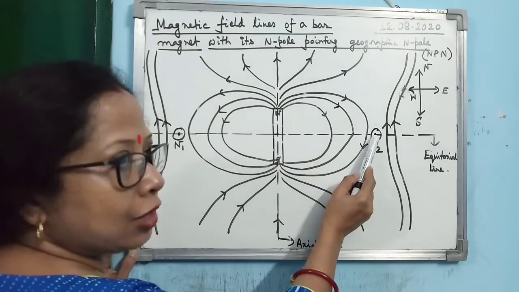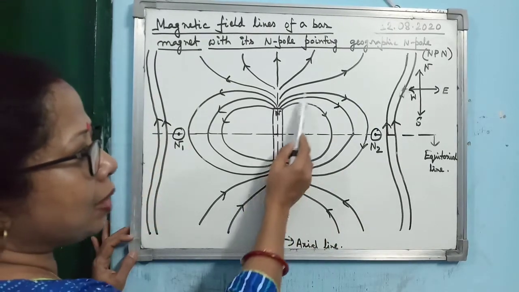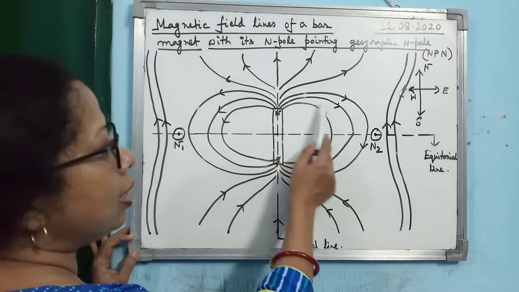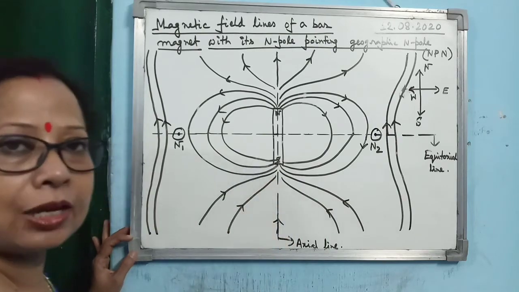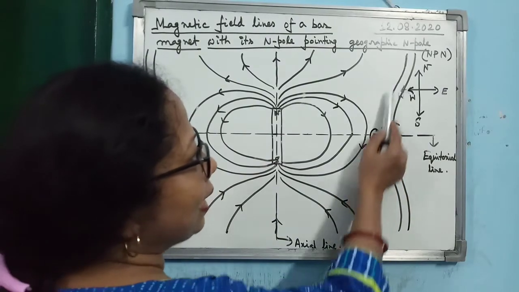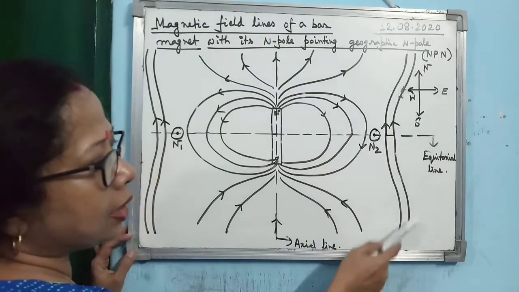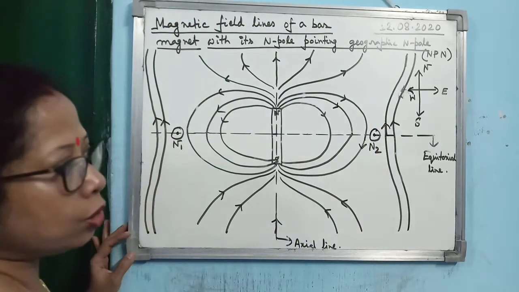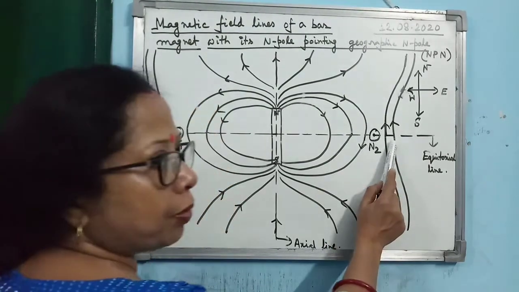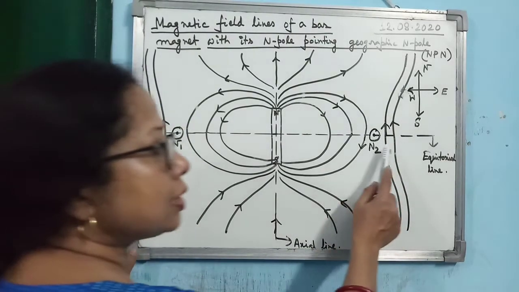And now if you consider the neutral point, at the neutral point the Earth's magnetic field and the bar magnet's magnetic field are cancelling each other. So within the neutral point, the magnetic field lines you are getting are mostly due to this bar magnet's magnetic field. But once you cross the neutral point, you are getting magnetic field lines like this, parallel lines. See those parallel lines, although it is a curve, they are parallel curves. So beyond the neutral point, the magnetic field lines you are getting are due to the Earth's magnetic field.